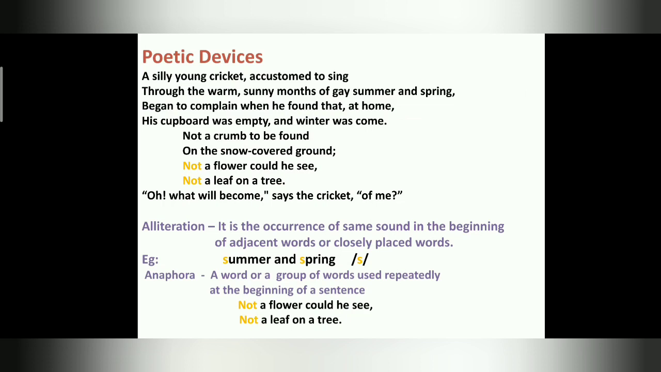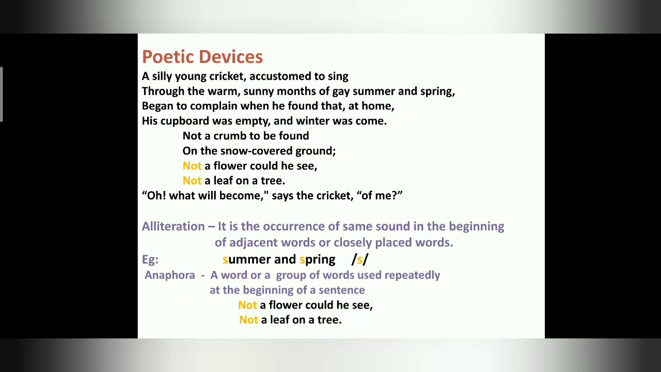Now coming to the poetic devices, first we'll see alliteration. You can see here, children, the definition of alliteration. Alliteration is the occurrence of the same sound in the beginning of adjacent words or closely placed words. Now you can see in the second line, summer and spring. Both start with the same sound, that is 's'. So they are closely placed. So this is alliteration. Now we'll move on to another poetic device, that is anaphora.